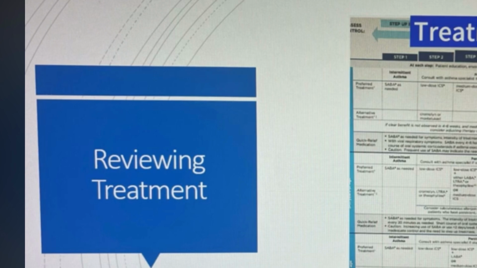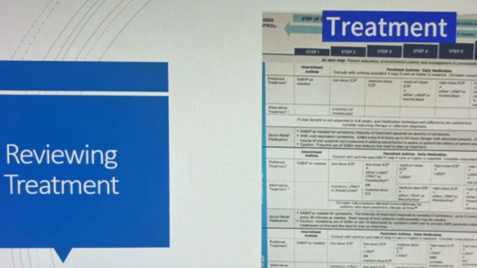As you can see on the third row, for intermittent asthma, SABA as needed. For persistent asthma, step 1 is low dose ICS or cromolyn or leukotriene receptor antagonist or theophylline, and step 2 is low dose ICS plus LABA or medium dose ICS; the alternative is low dose ICS plus either leukotriene receptor antagonist or theophylline. Step 3 is medium dose ICS plus LABA or medium dose ICS plus either leukotriene receptor antagonist or theophylline.